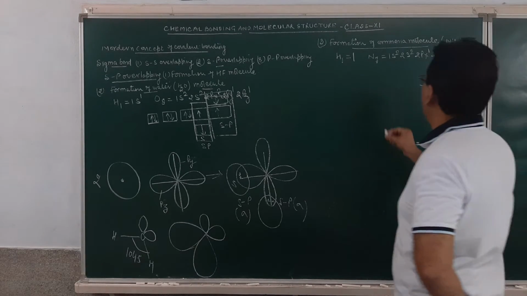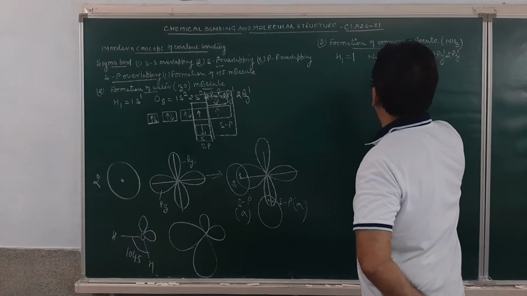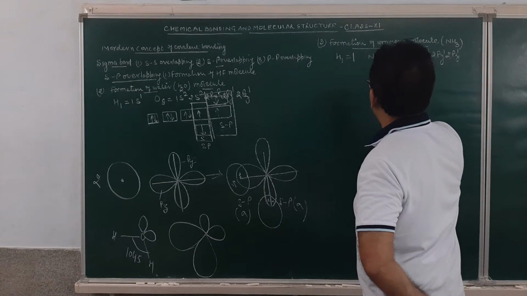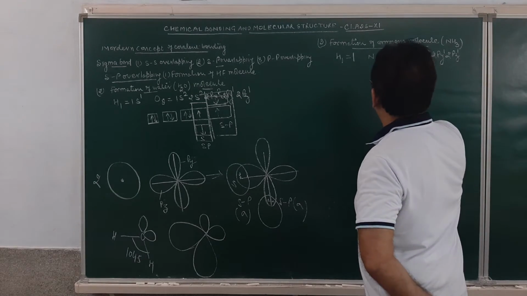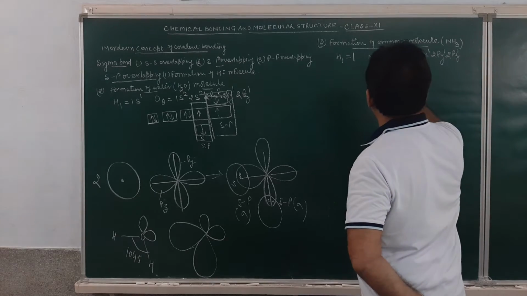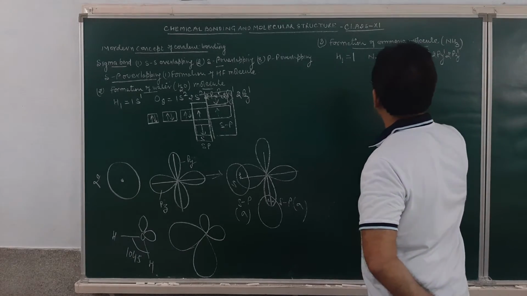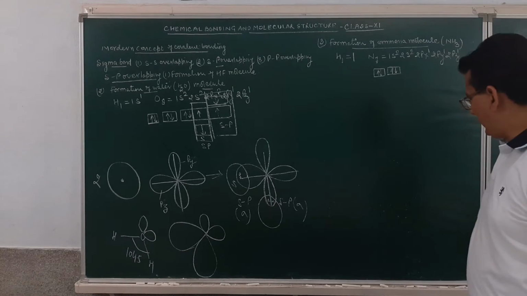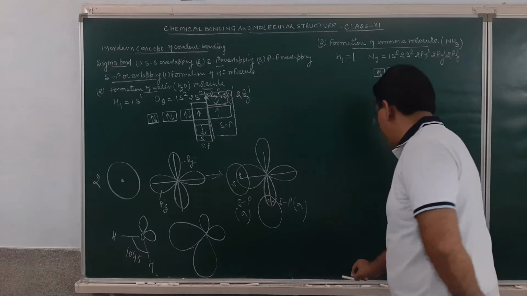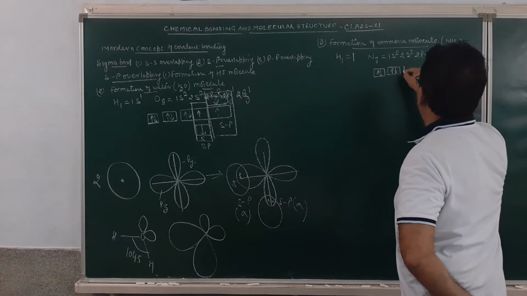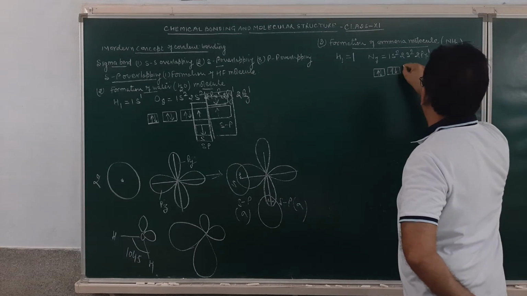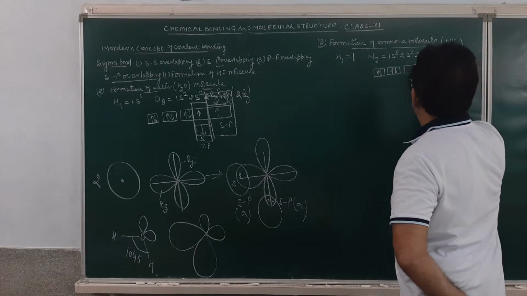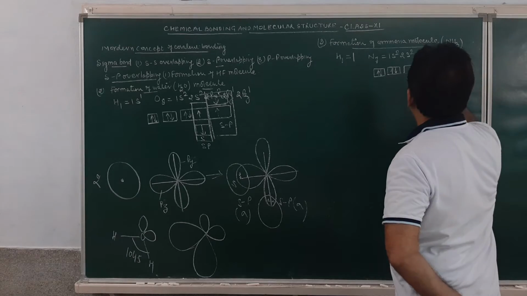How will the bond formation take place? 1s2 will be this, 2s2 will be this, then we have 2px1, 2py1 and 2pz1.